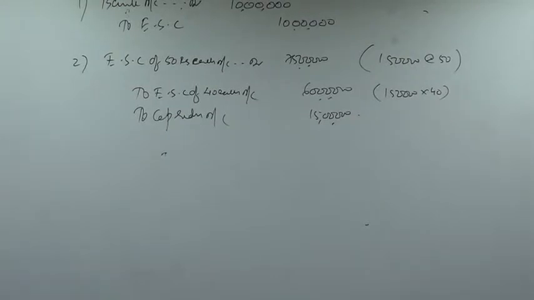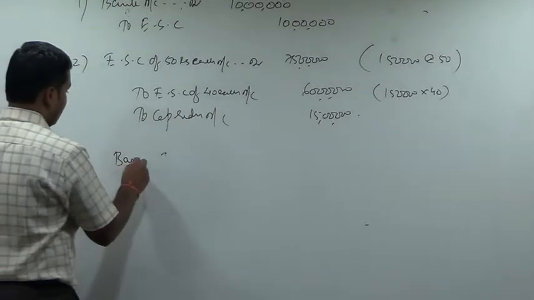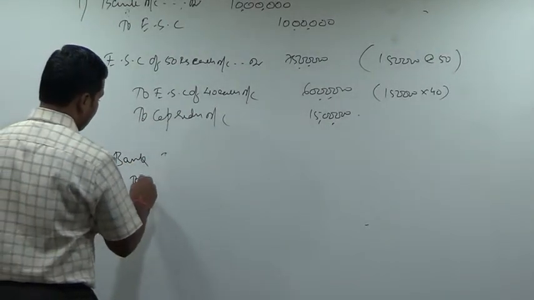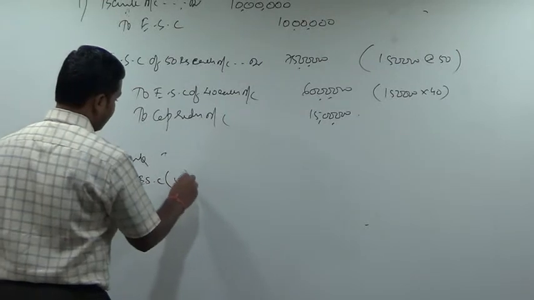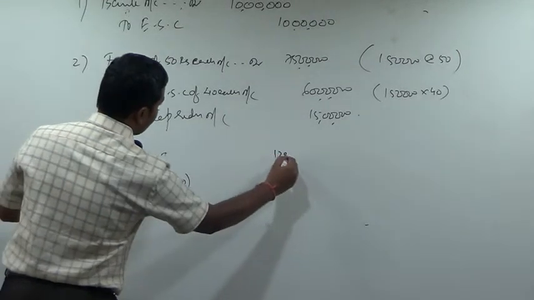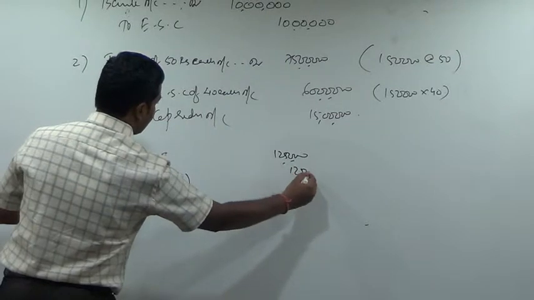Next. The existing shareholders agree to subscribe in cash fully paid up equity shares of 40 rupees each for rupees 12,50,000. So equity shareholders are pumping fresh money now into the company. What is the entry, right? Bank account debtor to equity share capital account of 40 each, 12,50,000. Fresh equity shares are issued.